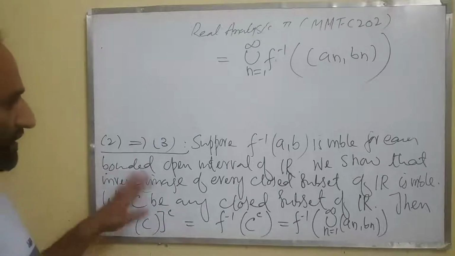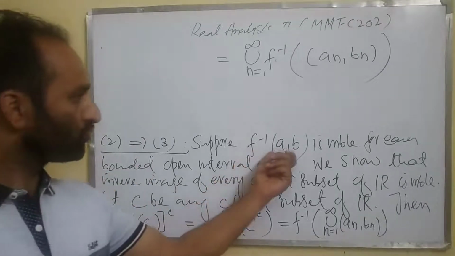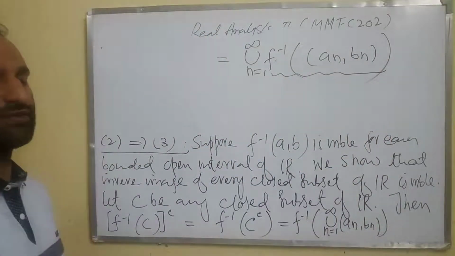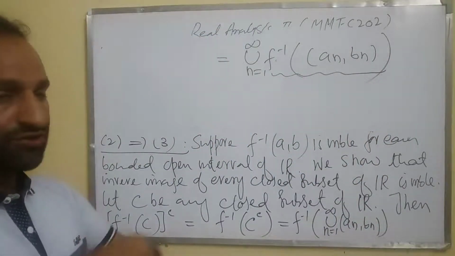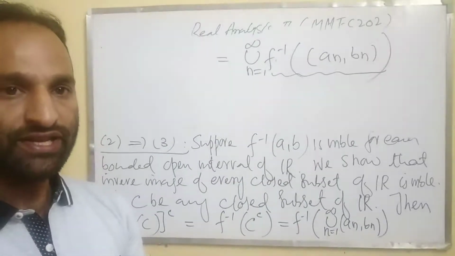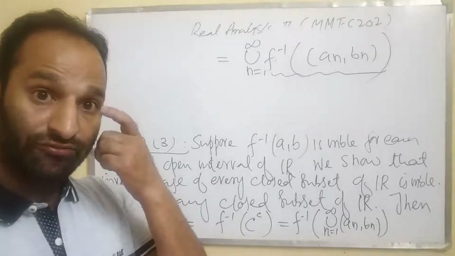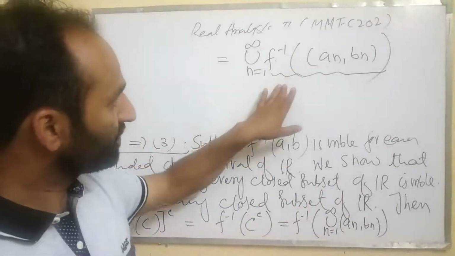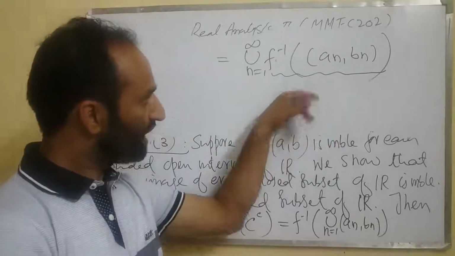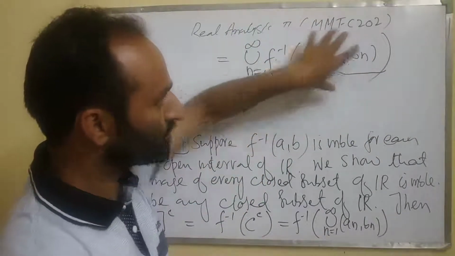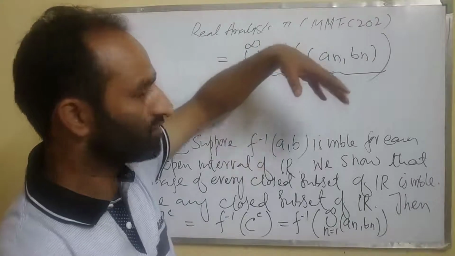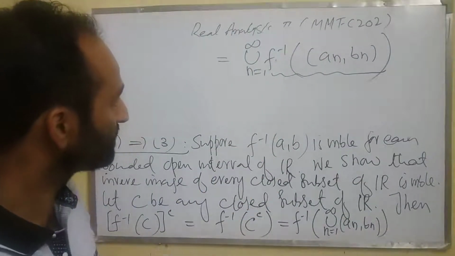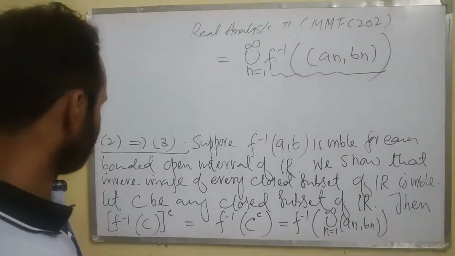Now since it's given that inverse image of every bounded open interval is measurable, therefore F inverse of (a_n, b_n) is measurable. And we also know that the class of measurable sets is a sigma algebra, which means it's closed under countable union. Each F inverse (a_n, b_n) is measurable, and the countable union of measurable sets is again a measurable set. Therefore this set is measurable.